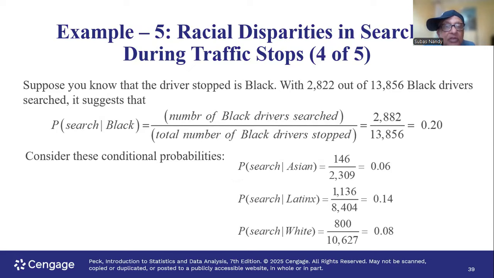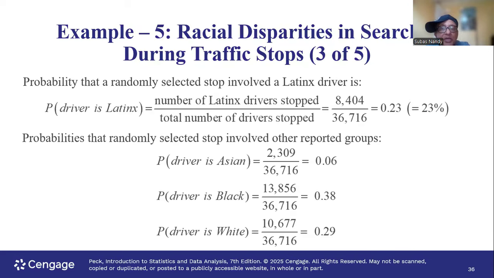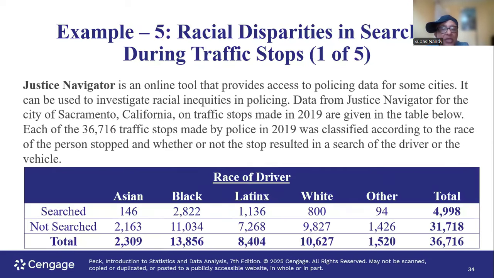Okay, now let's look at some conditional probability. Probability of search given black. Think of it this way. How do they come up with these numbers? Out of the total number of blacks who participated in this study, how many were searched?